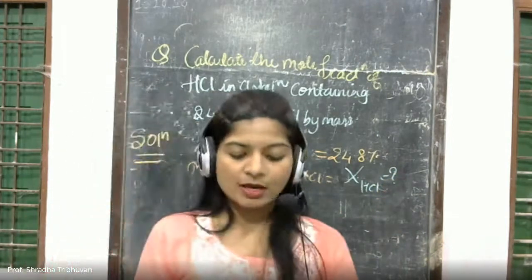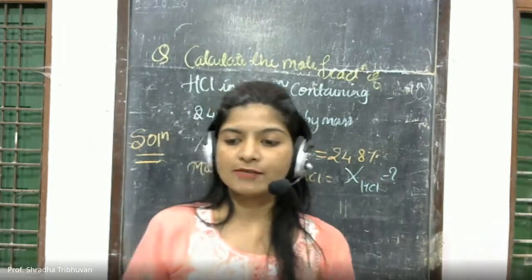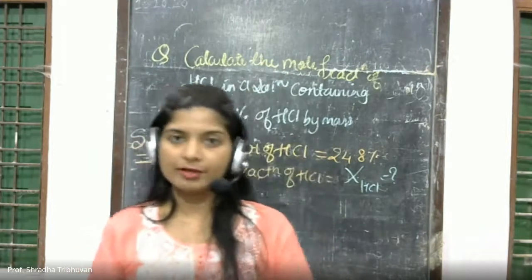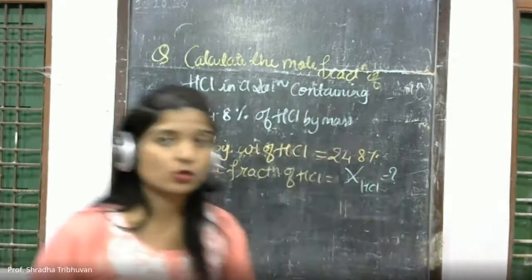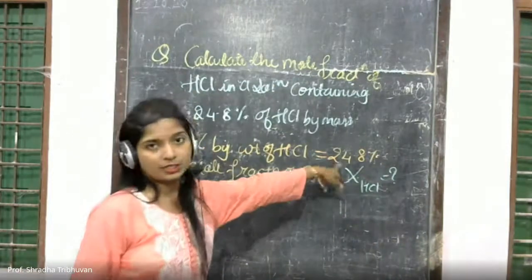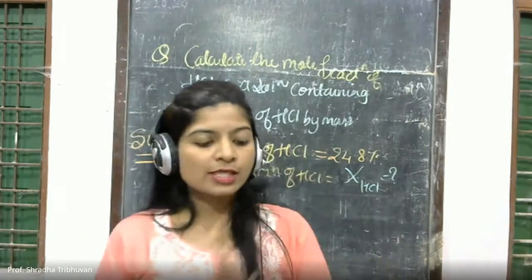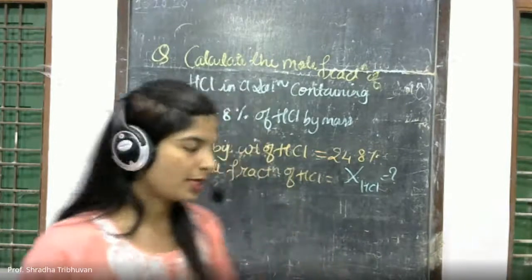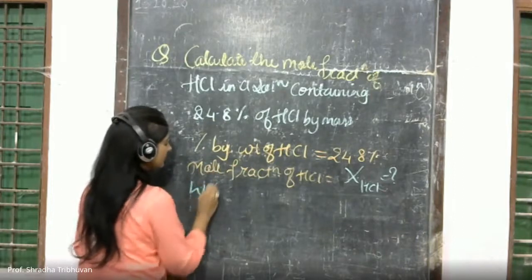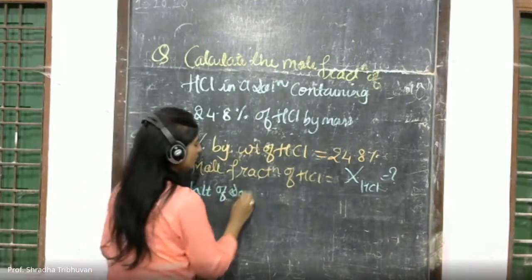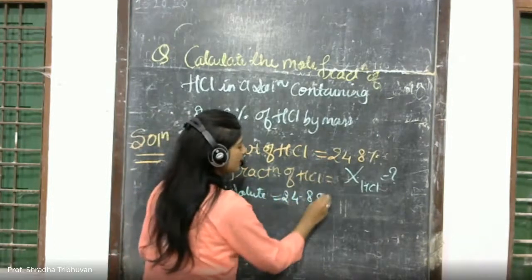Now consider 100 grams of HCl solution. That is the total weight of the solution, 100 gram. So the weight of solute, which is given to you, is 24.8, because it is in percentage, so naturally 100 gram is the total. In that, the weight of solute is 24.8 gram.